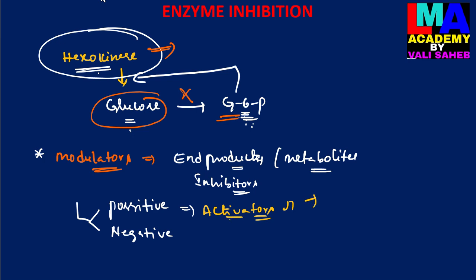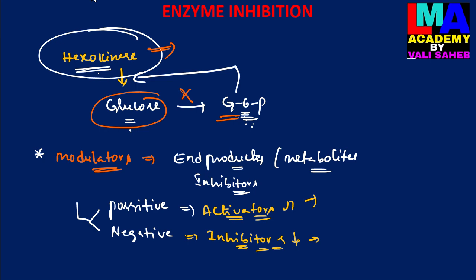But negative modulators, which are also called inhibitors, can inhibit the catalytic activity of enzymes. So enzymes will be inactivated by the negative modulators, which are called inhibitors.